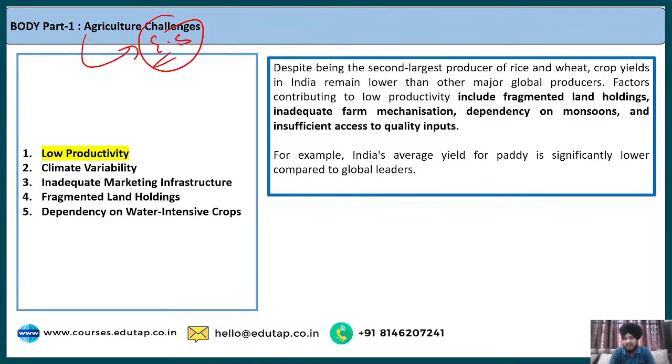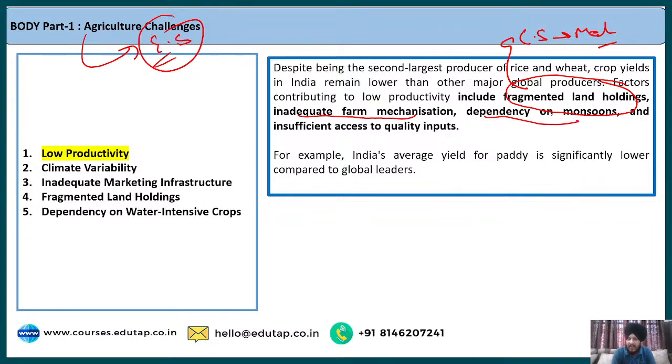There are different reasons highlighted in the Economic Survey with respect to the low productivity. For example, the fragmented land holdings. Because of these fragmented land holdings, what happened? There is limited scope of mechanization in the farms. Fine. Because of the fragmented land holdings, we have inadequate farm mechanization.